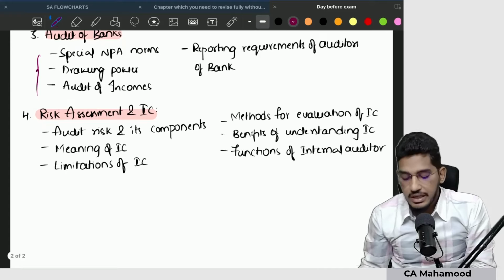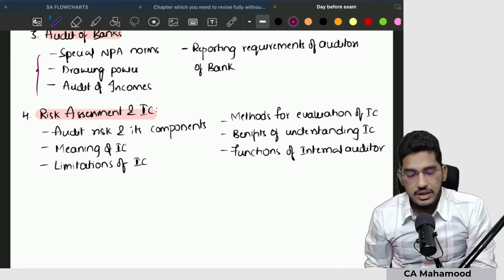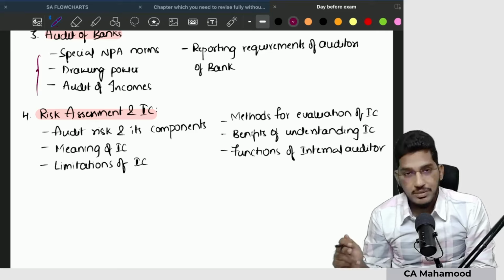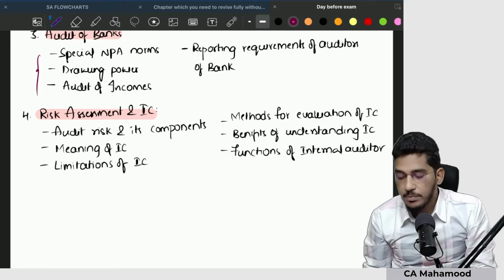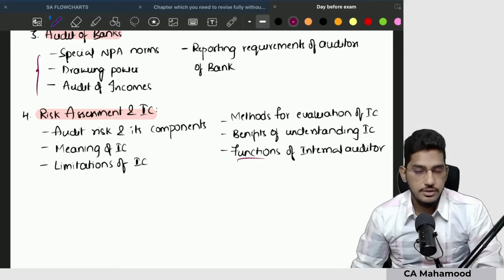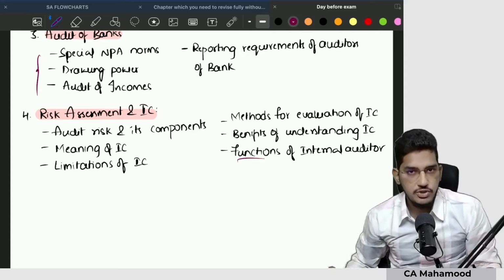Then take up risk assessment and internal control. In that chapter, you have to cover minimum these things: audit risk and its components, meaning of internal controls, limitations of internal controls, methods for evaluation of internal control, benefits of understanding of internal control, and what are the functions of the internal auditor. Try to cover as much as you can.